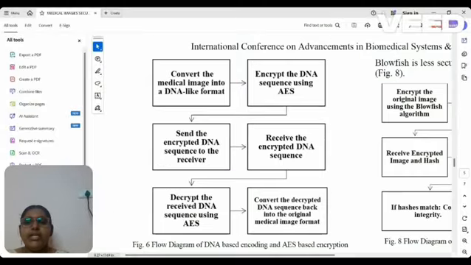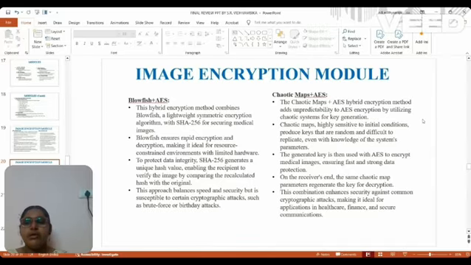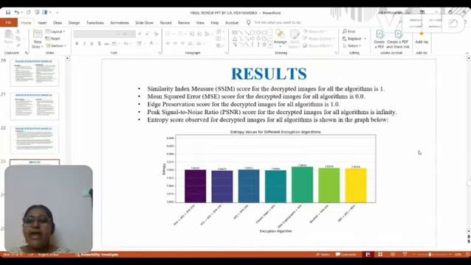In the combination of DNA cryptography with AES, each medical image is converted into a DNA sequence using nucleotides adenine, thymine, cytosine, and guanine, and by applying XOR operations. This sequence is then encrypted using AES without causing distortion in images. The Blowfish and Chaotic Maps algorithm uses chaotic series pixel permutation, which alters pixels for encryption, and so it affects the image quality. All these seven hybrid encryption algorithms are evaluated using six metrics. SSIM, which checks similarity between the